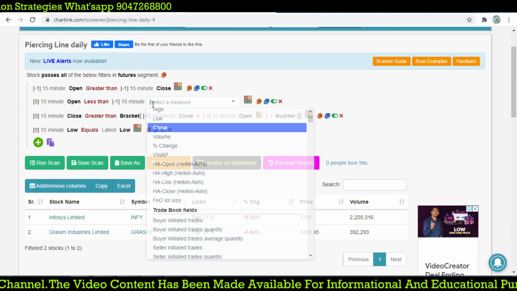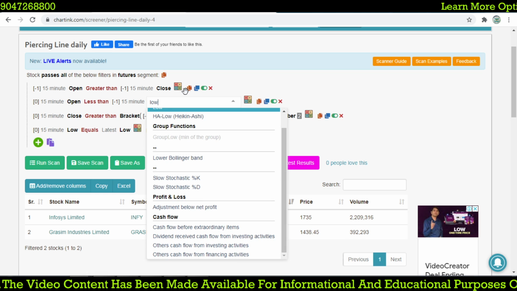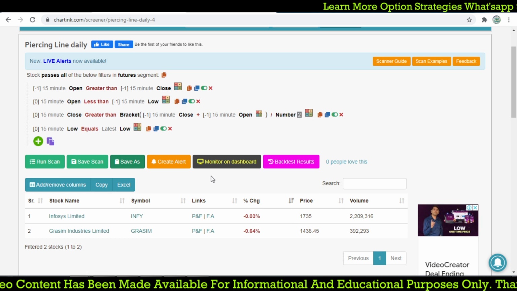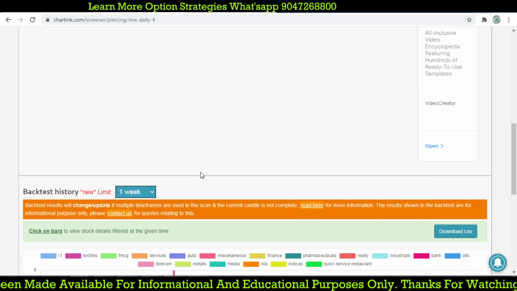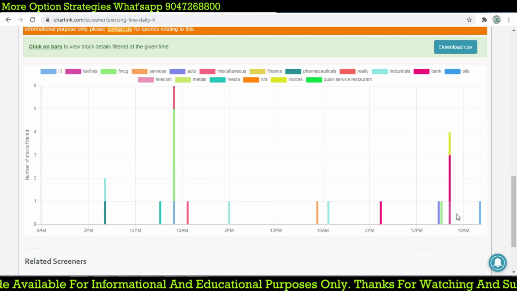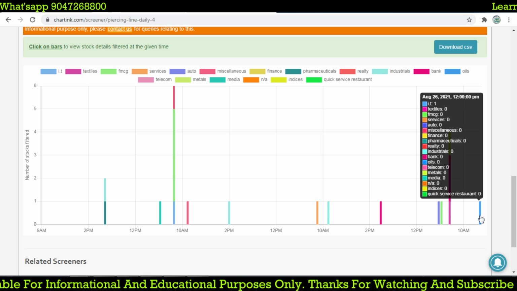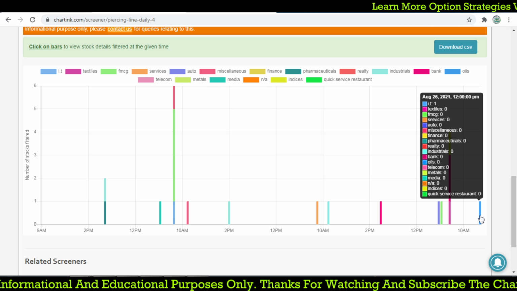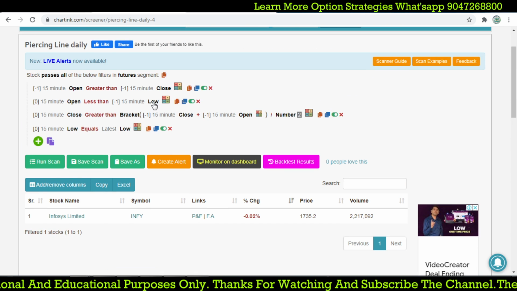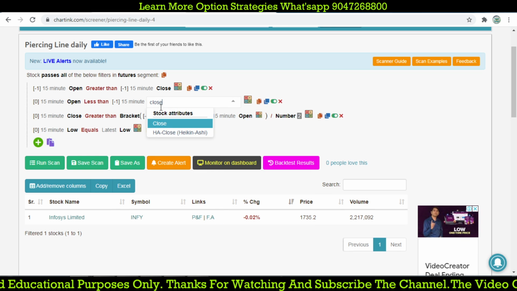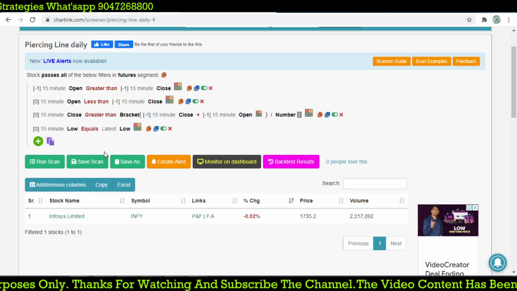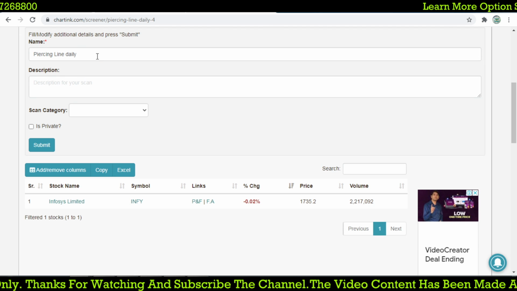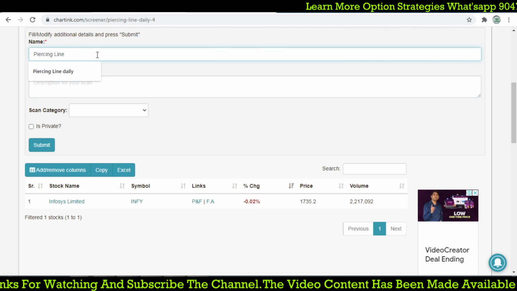Okay, if you are making the low, on an intraday time frame the market should open below the previous day low, so that is not possible, right? That is why we have only a minimum number. Only Infosys, I think. So we will go for a close, because a red candle and then a green candle. So we will scan it as a piercing line on 15 minutes.